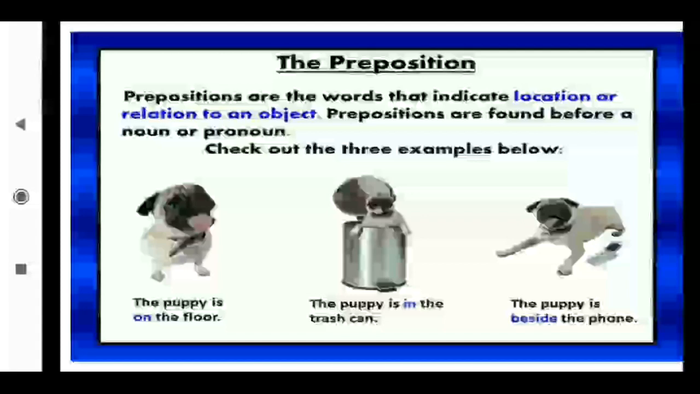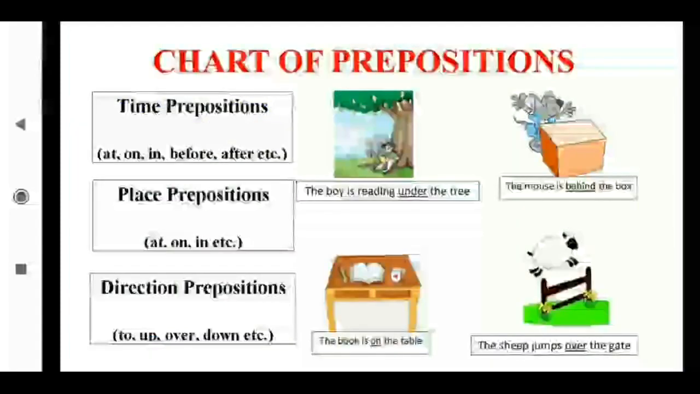The boy is reading under the tree. The mouse is behind the box. The book is on the table. The sheep jumps over the gate. Now in detail we will see all 3 kinds. First we are going to discuss the preposition of time.